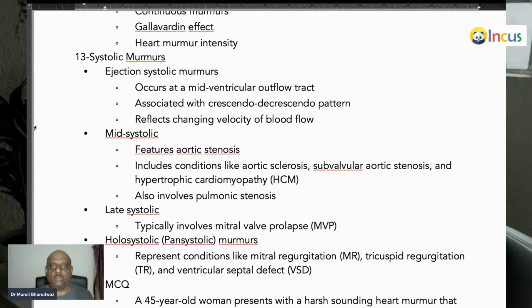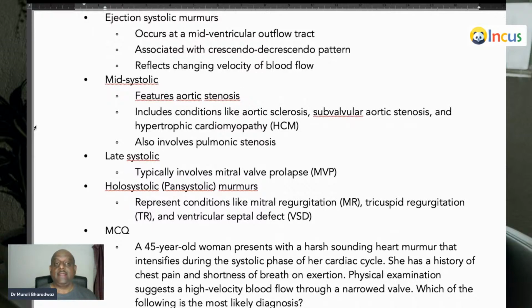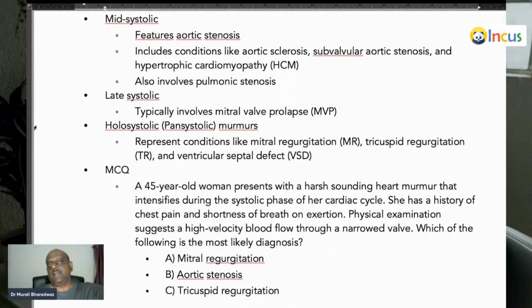Now, systolic murmurs: ejection systolic murmur, mid-systolic murmur, late systolic murmur, and throughout the systole, that means holosystolic murmur. You should know what the causes are. Aortic stenosis and pulmonic stenosis lead to an ejection systolic murmur. Typically, they are crescendo-decrescendo. Then mid-systolic murmur: once more aortic stenosis, subvalvular aortic stenosis, hypertrophic cardiomyopathy can cause a mid-systolic murmur. Late systolic murmur is typically in mitral valve prolapse.